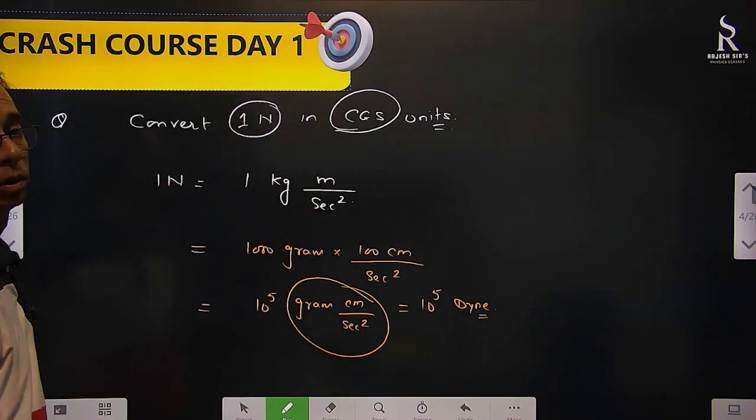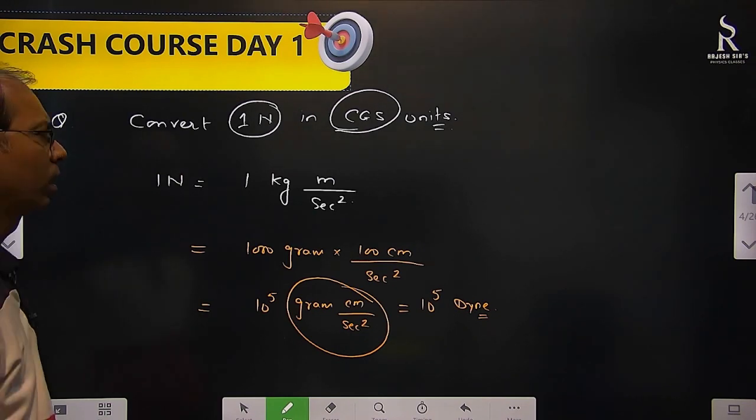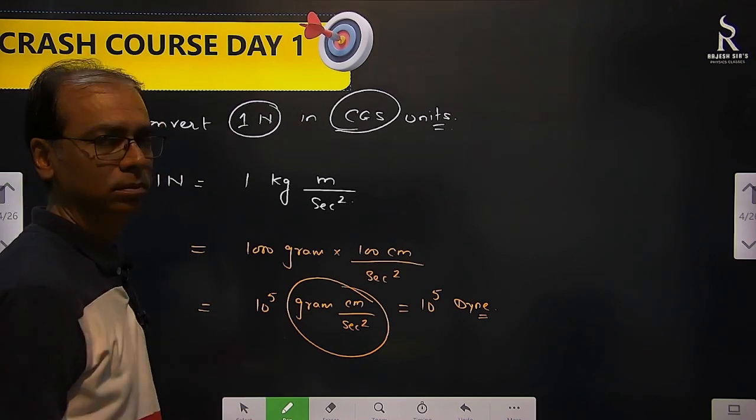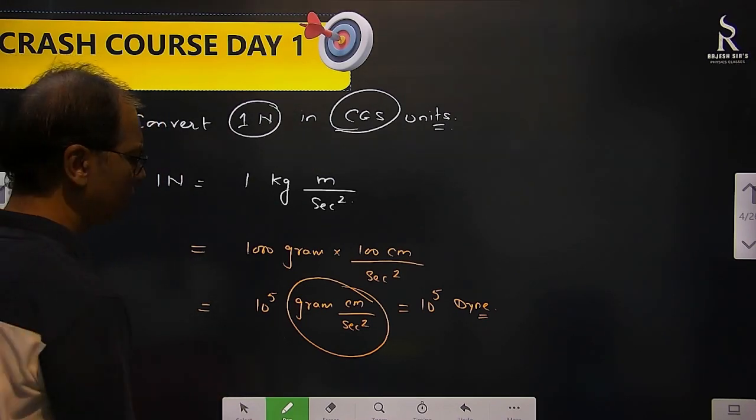1 Newton equal to 10 to the power 5 dyne. No problem in this one. All right. That simple questions can come. Can you make it complicated? Slightly complicated, we can.